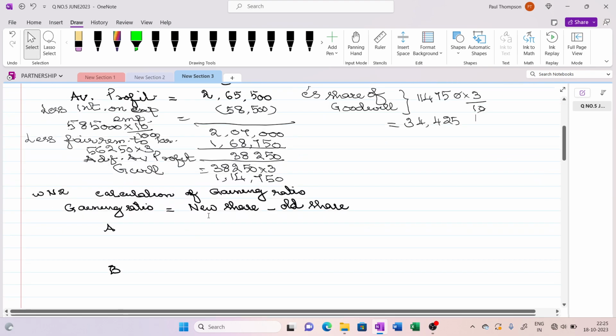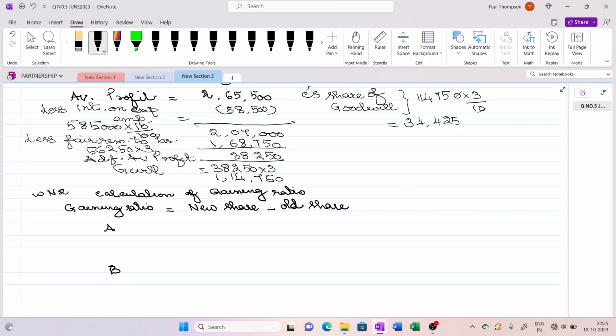This will be given from the gaining partners because they said that goodwill is not to be passed through revaluation account, and moreover they say that goodwill is not to be taken as an asset in the books of accounts. So we should not show it on the asset side. Therefore, adjustment will be made through capital accounts. So we are going to find out the gaining ratio. New share: they are going to share the profits and losses in equal ratio, so that is 1 is to 1.